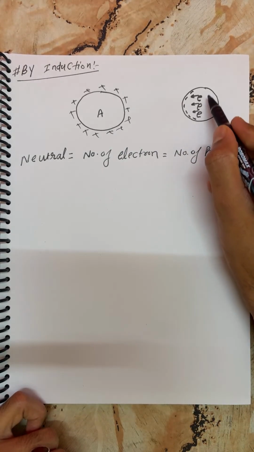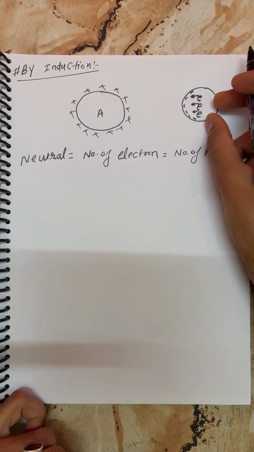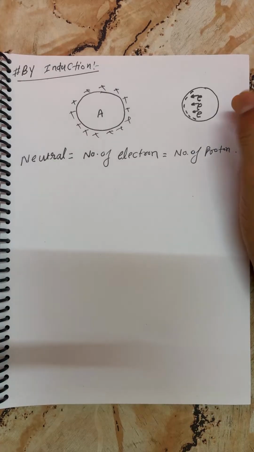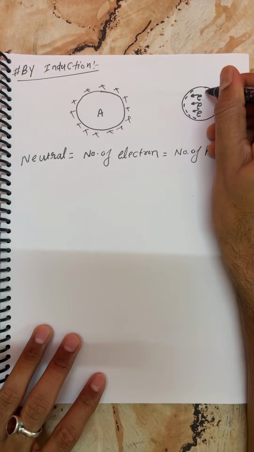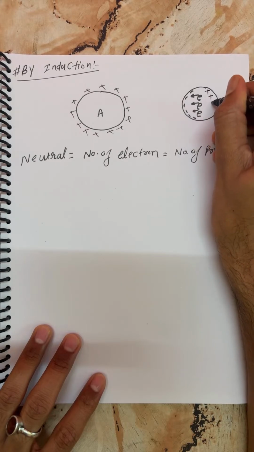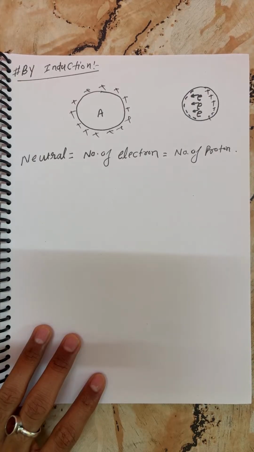Because of the deficiency of electrons on this part, this side of the body will become positively charged. So this is B.